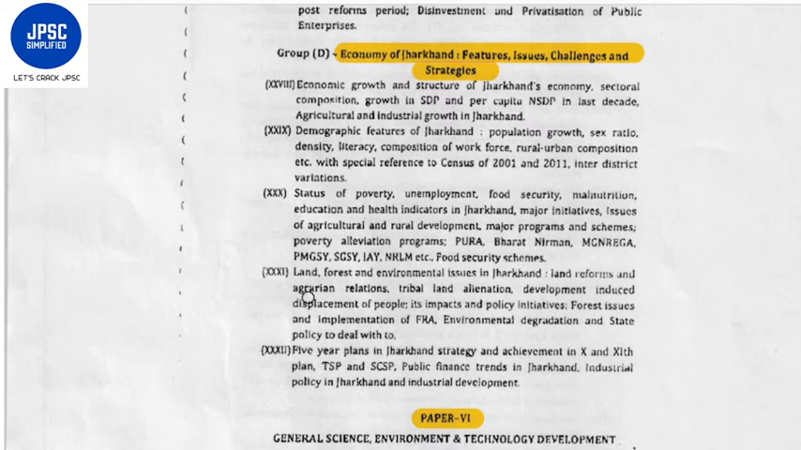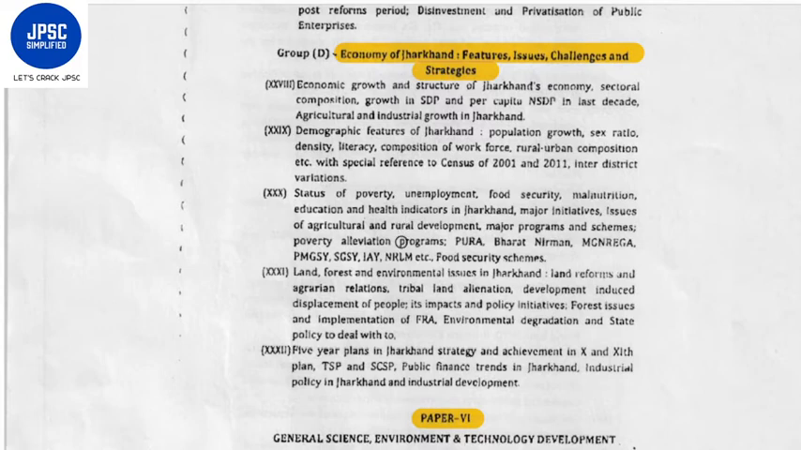then food security schemes. We have land, forest and environmental issues in Jharkhand, land reforms and agrarian relations, tribal land alienation, development induced displacement of people, its impact and policy initiatives, forest issues and implementation of Forest Rights Act, environmental degradation and state policy to deal with it. 5-year plans in Jharkhand and strategy and achievement in 10th and 11th plan, TSP and SCSP, public finance trends in Jharkhand, industrial policy in Jharkhand, and industrial development.